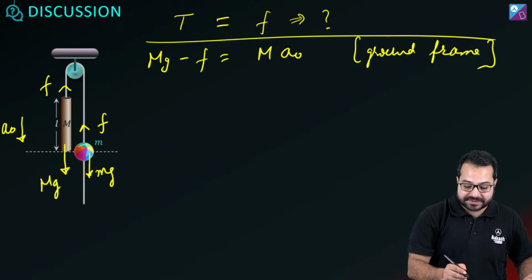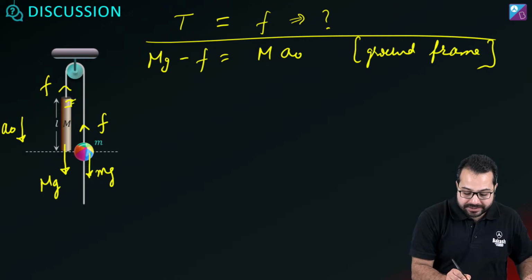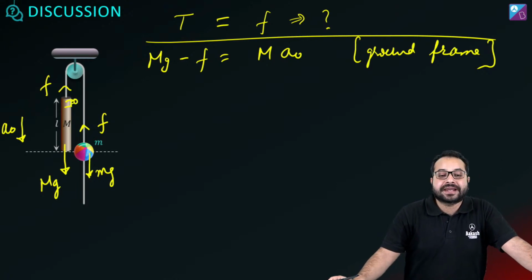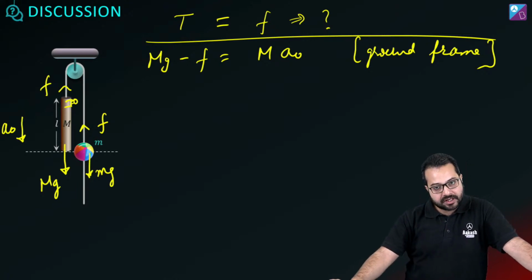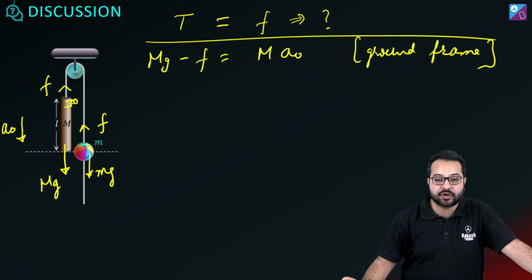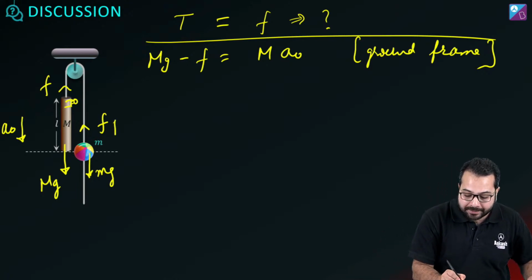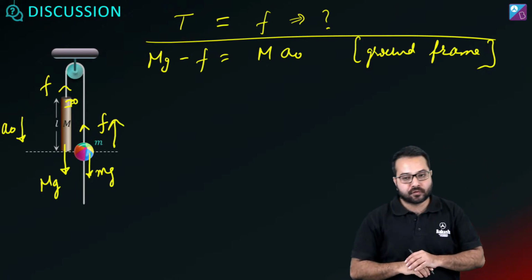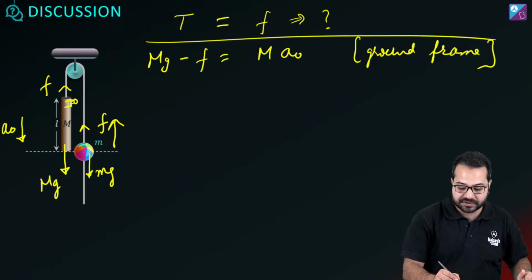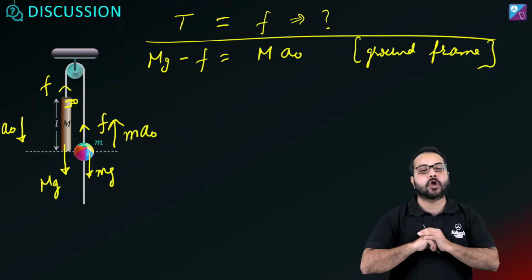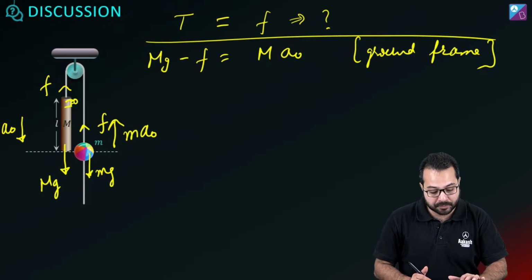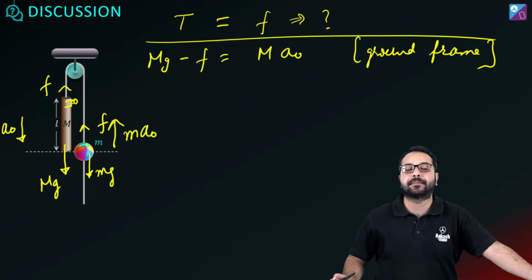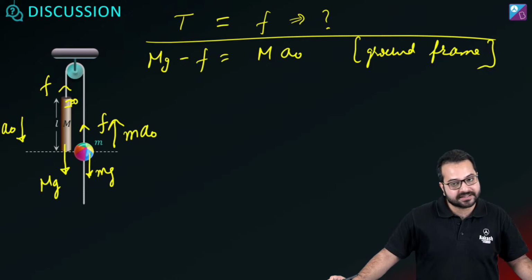Now I'm going to put a camera on capital M. Capital M has an acceleration downwards, correct? Which means on small m, the pseudo force I apply would be upwards and it is going to be m a naught. Is that correct? Now I'm observing small m from capital M. Do you agree with that? I'm observing small m from capital M. Is this correct?